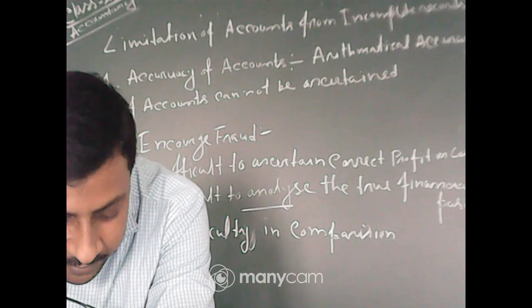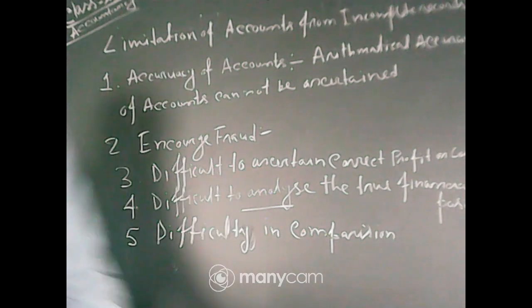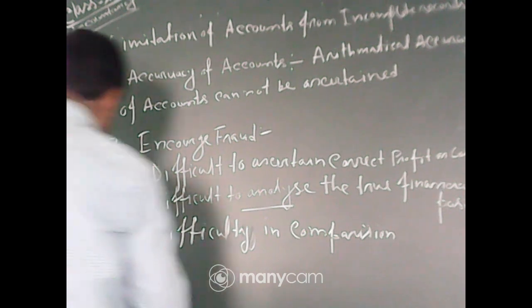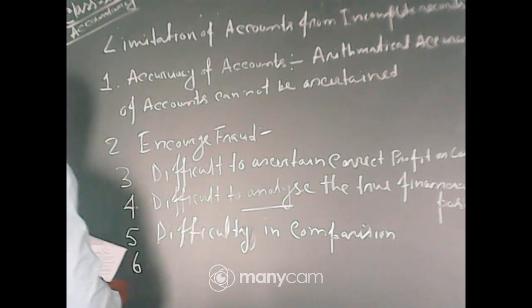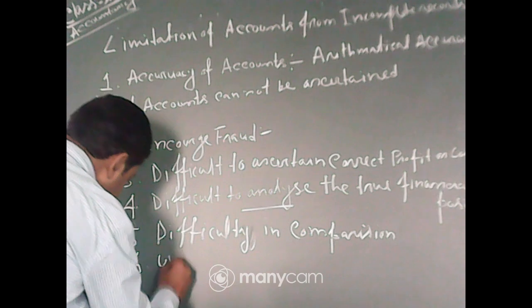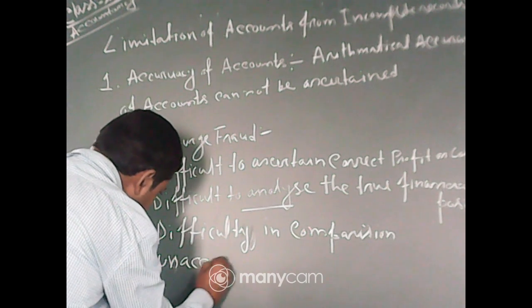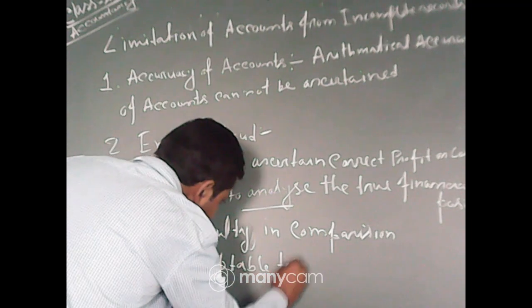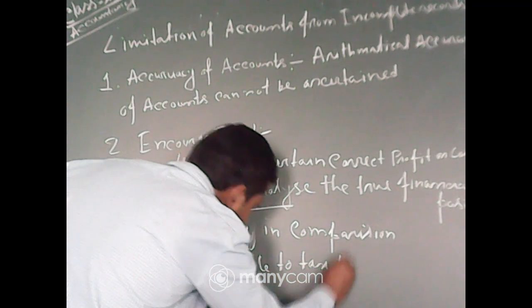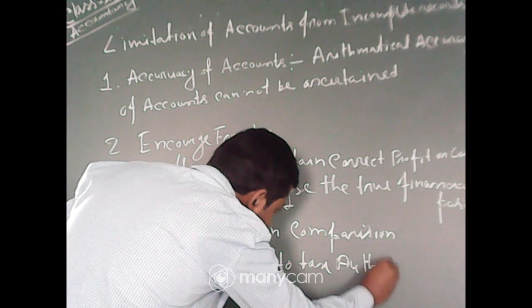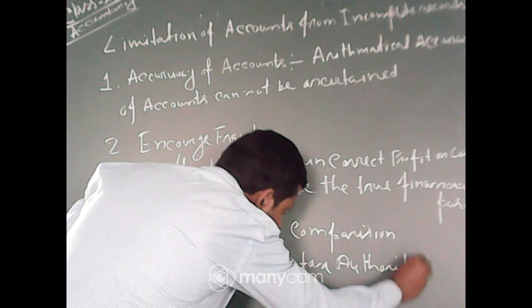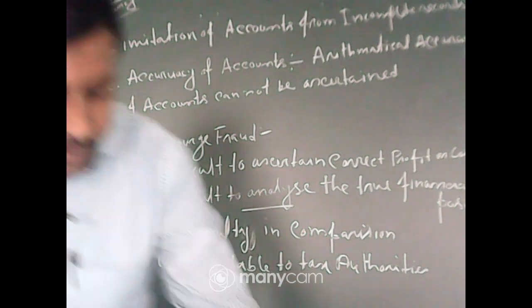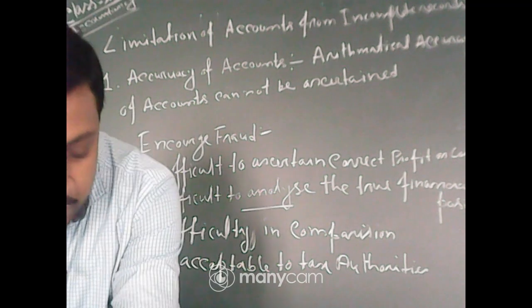Now number 6 is unacceptable to tax authorities. Now you know in your chapter there is a tax called goods and service tax, that is GST.